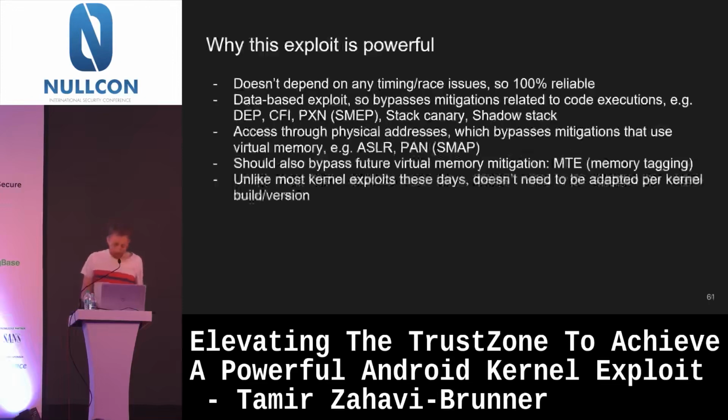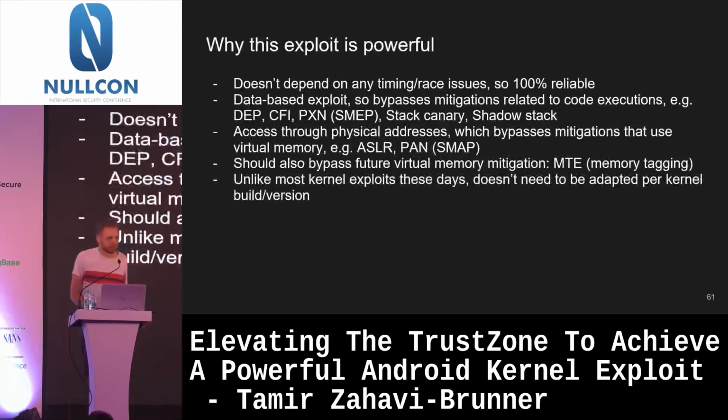So, why is this exploit powerful? I think the first thing is that, again, it's super reliable, which is already a bit rare, I think, in kernel exploitation, especially with Android. And if you think about it, I never actually encountered any security mitigation exploiting it, right? First of all, it is what is called data-based, which I also think is quite a trend in Android kernel exploitation.